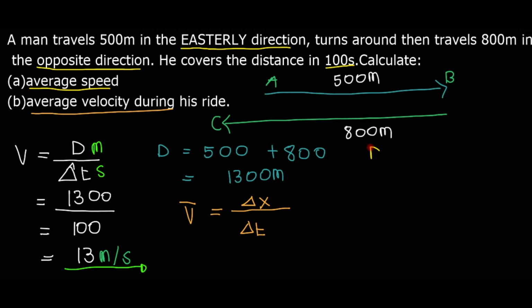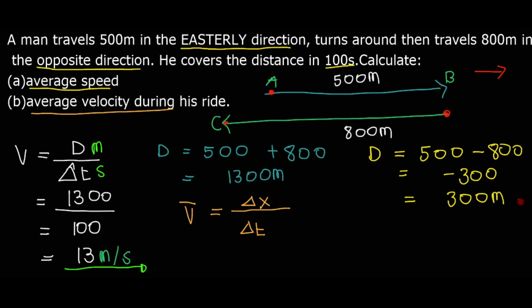So for displacement we will have 500 minus 800. Remember that going from A to B is positive because it is east, but from B to C is negative because it is west. So 500 minus 800 gives us minus 300. The reason it gives us minus 300 is because we went in the opposite direction, towards the west, because west is the negative. Remember our displacement is a vector quantity with a direction, so we have 300 meters west.